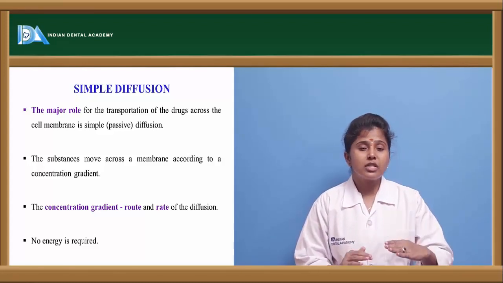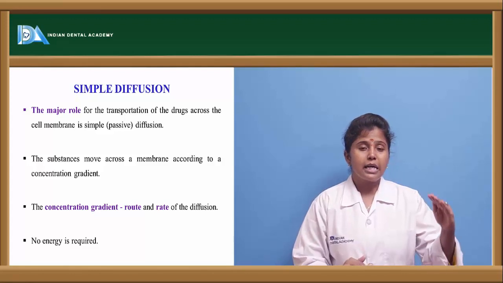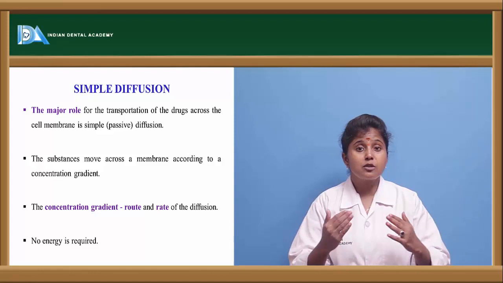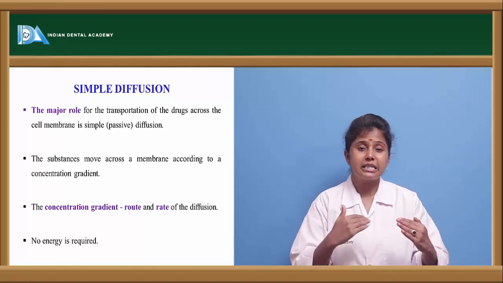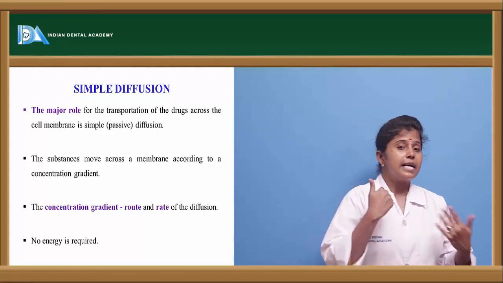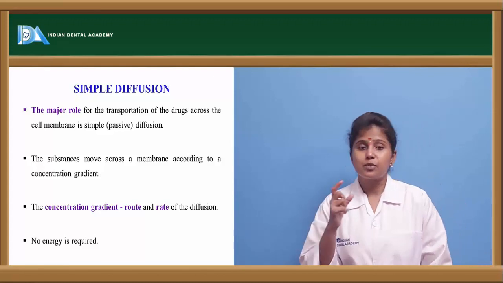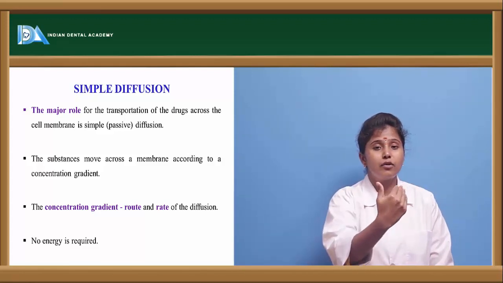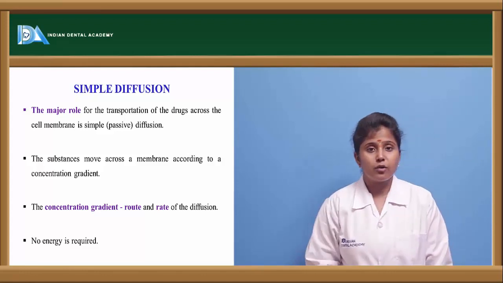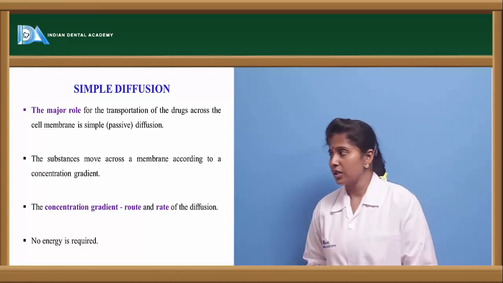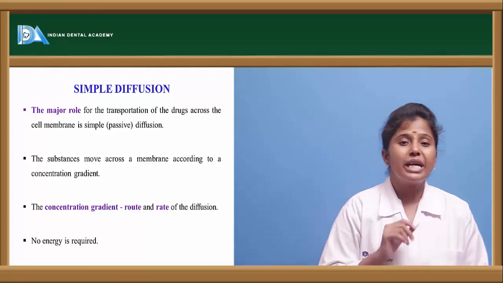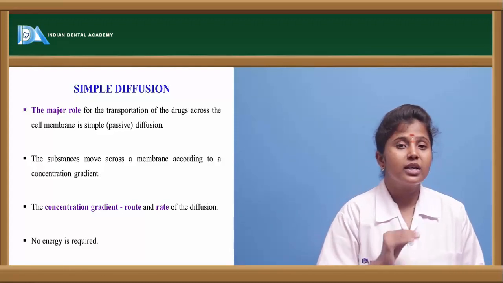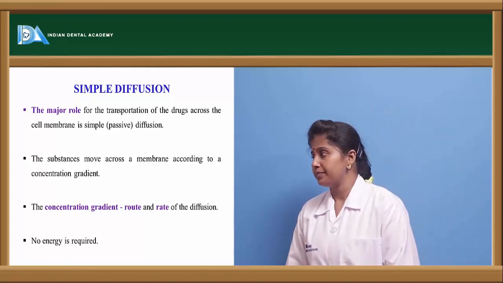So if the concentration is high extracellularly, the drug moves from outside to inside the cell, and if the concentration of the drug is high inside the cell, then the drug molecules move from inside to outside the cell. So it is purely based on the concentration gradient and rate of diffusion, how fast the molecules are getting diffused inside or outside the cell. And here no energy is required. That is the reason this is called passive diffusion, where it is not utilizing any energy.